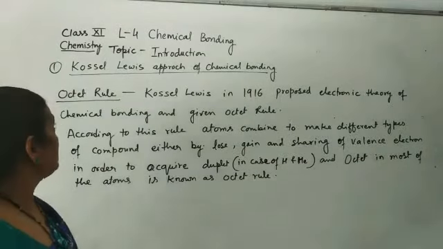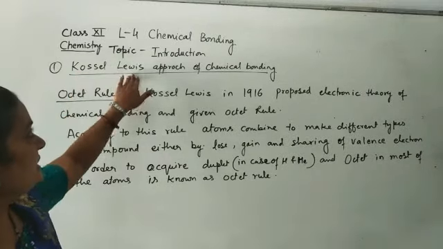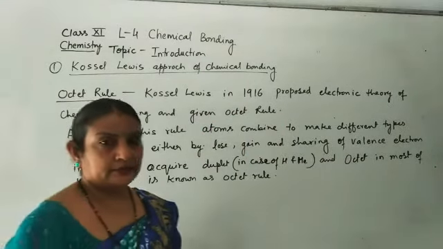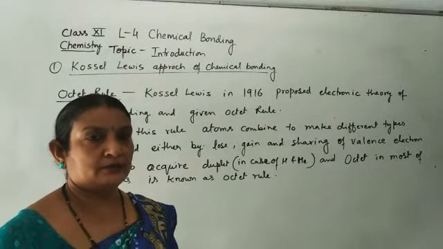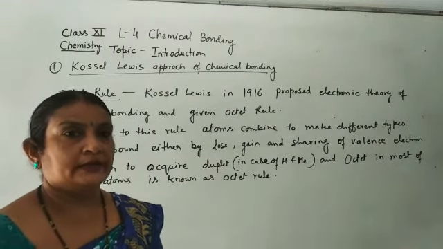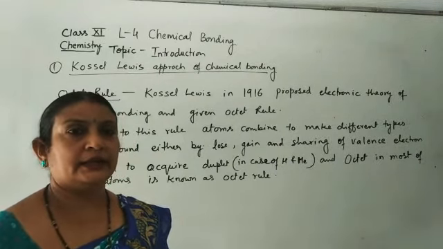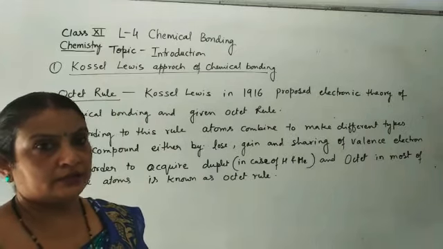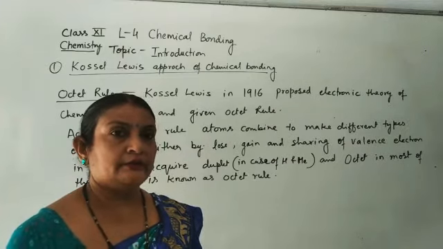Student, now I am going to explain the first approach to chemical bonding, that is the Kossel-Lewis approach. According to them, atoms combine with other atoms of the same element or a different element in order to acquire the octet, the stable configuration, as is already present in inert gases. They observed that these inert gases are stable due to the presence of 8 electrons in the valence shell.